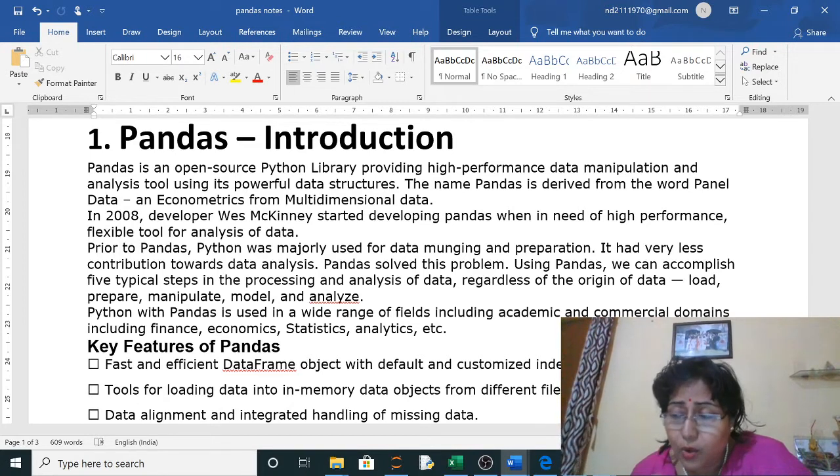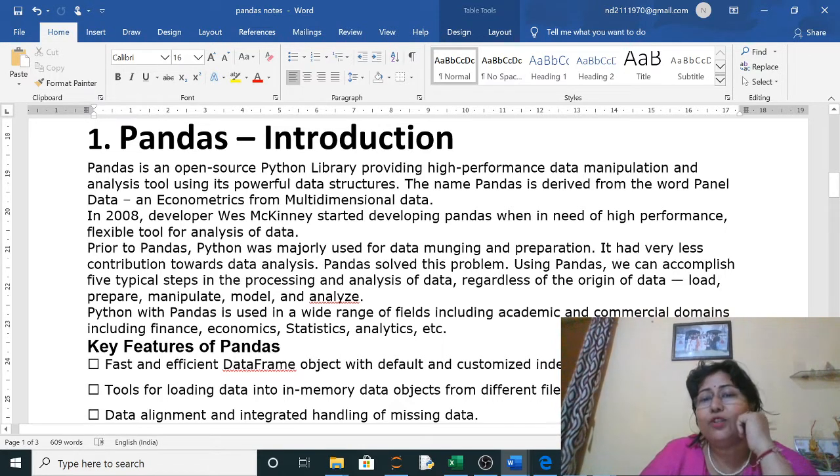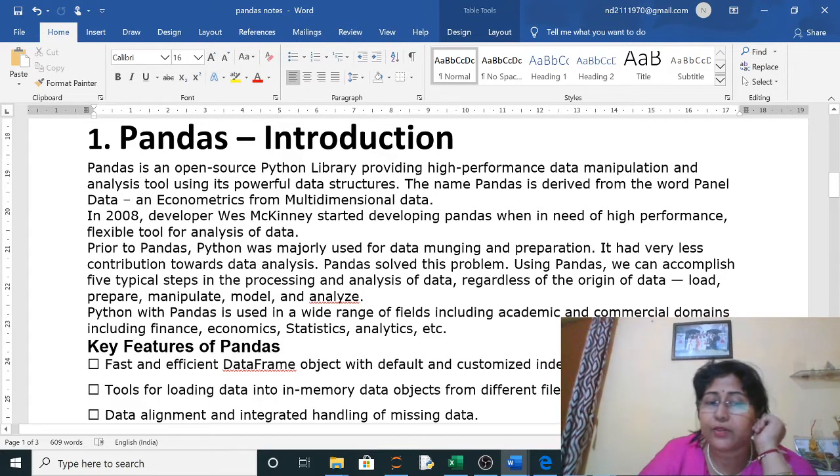We will do all the data analysis, how you want to view the data, like pivot table or aggregate functions. There are many functions with which you can analyze all the different types of data, all the statistics work. Python with pandas is used in a wide range of fields including academic and commercial domains, including finance, economics, statistics, analytics, etc. So in every field we are using it.